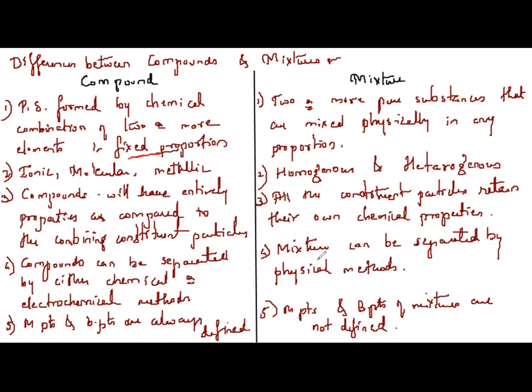So these are the differences between elements and compounds. Is that clear? So elements are what? They are pure substances. And mixtures, you can call them impure substances. Why? Not because they have any impurities. The reason they are called impure substances is because their composition is not fixed, unlike compounds, whose composition is fixed. Understanding? Okay.